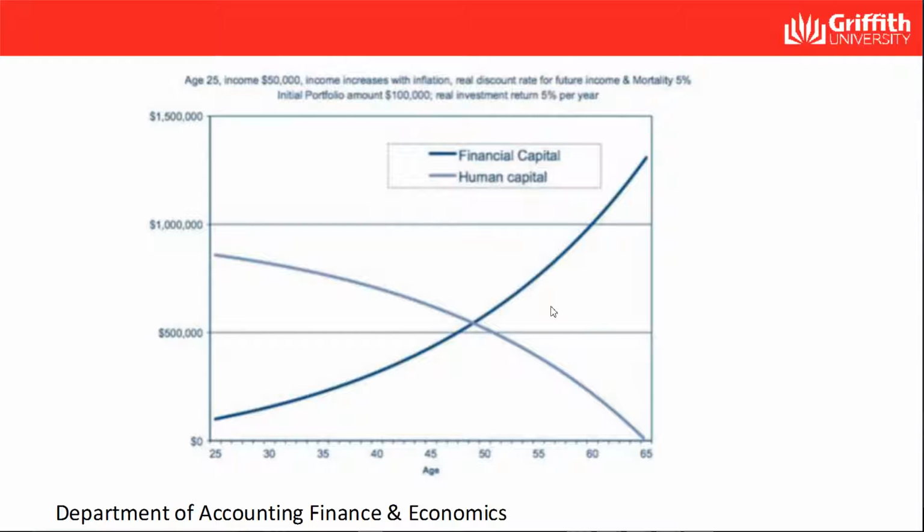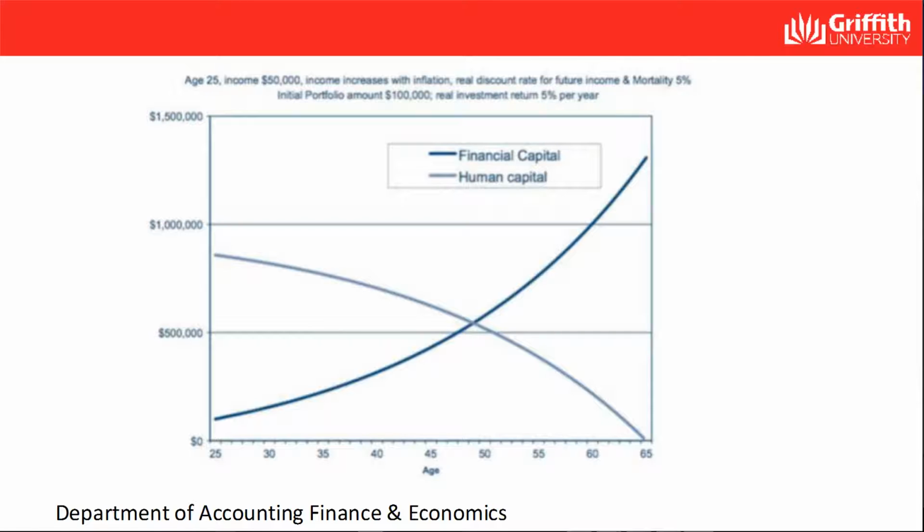So this is an example of a person that at age 25 has an income of $50,000. His income increases with inflation. The real discount rate for future income and mortality is 5%. The initial portfolio amount is $100,000, and the real investment return is 5% per year. And we've graphed this using the outcomes from the human capital formula.